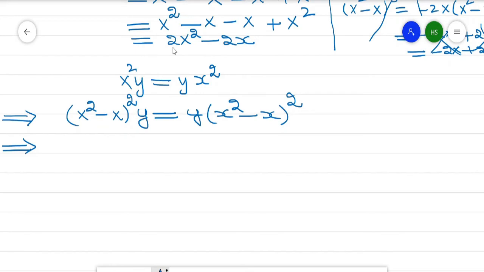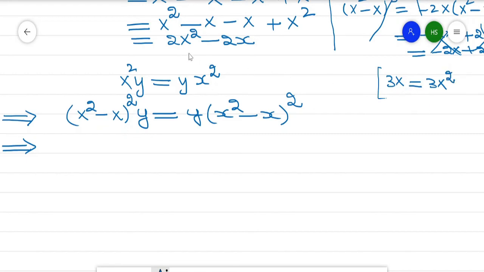So what is its value? So its value is 2x square minus 2x. So this is a value of 2x square minus 2x here. Now by equation number 2, which is 3x which is equal to 3x square, this values.